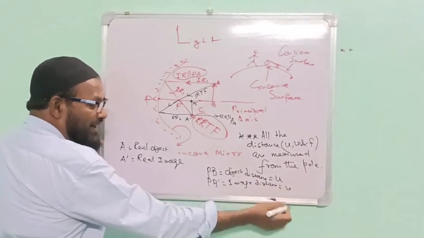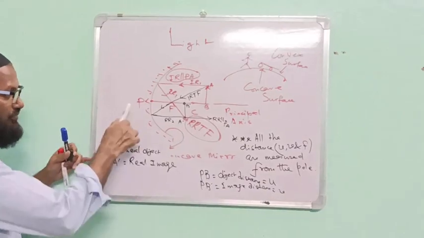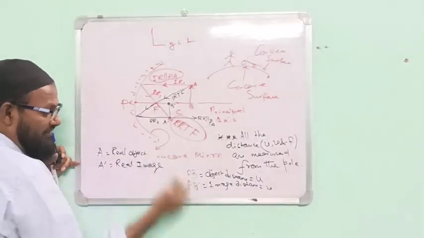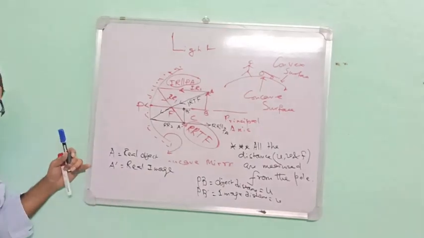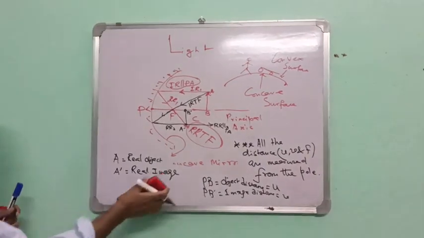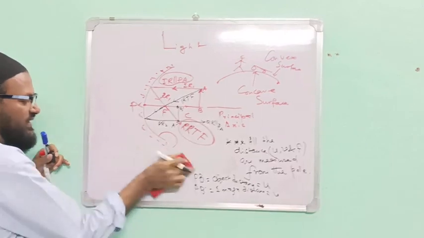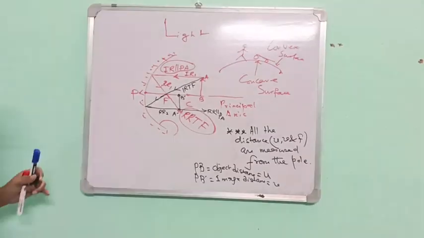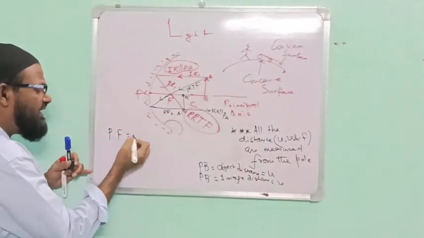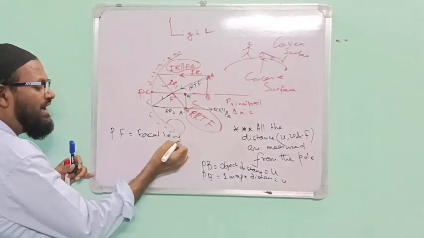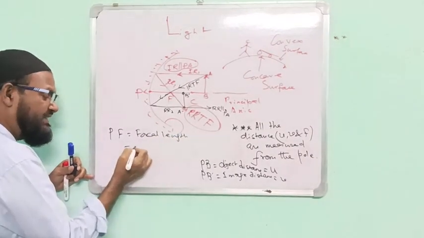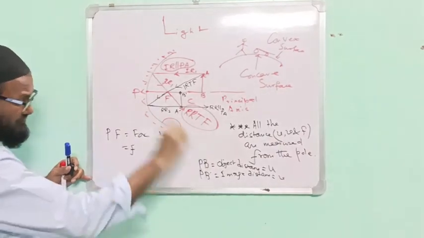This is denoted by V. And this is PF. I am writing here, please see. What is this? PF, sir, focal length. This is denoted by F.